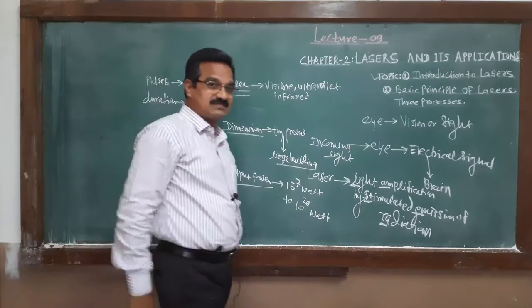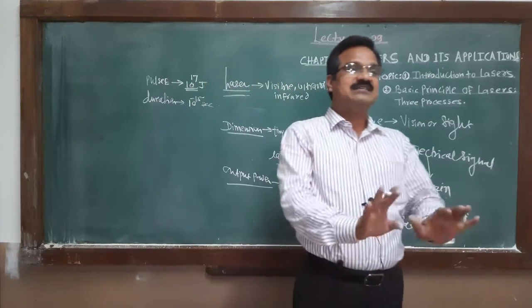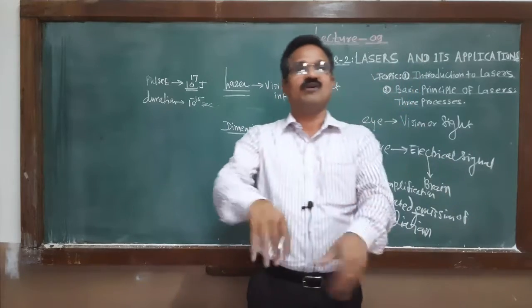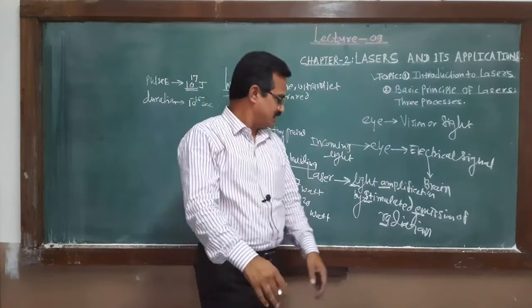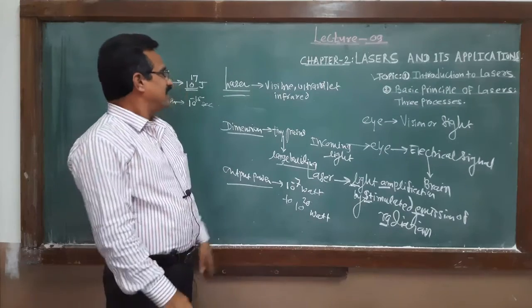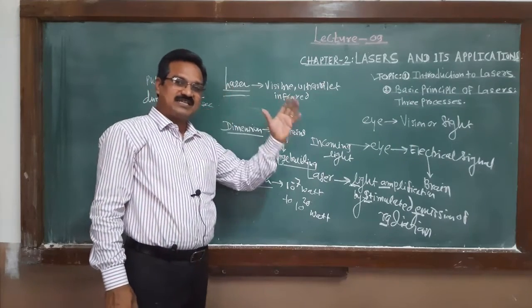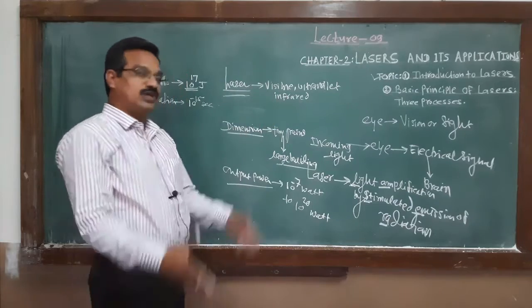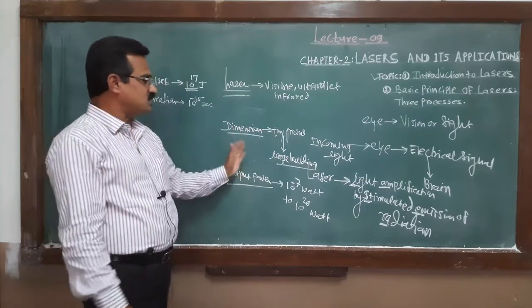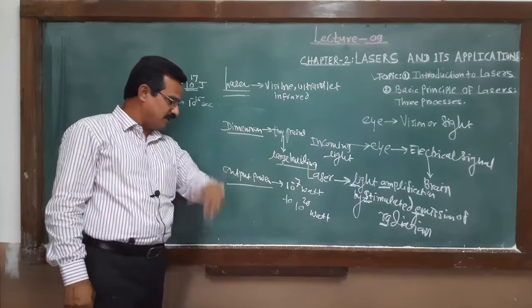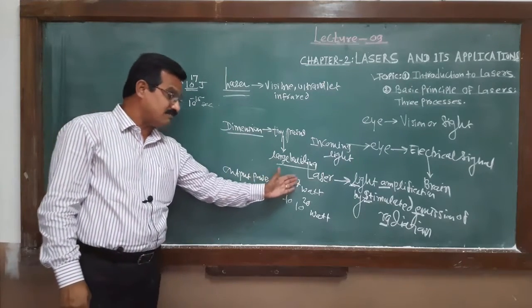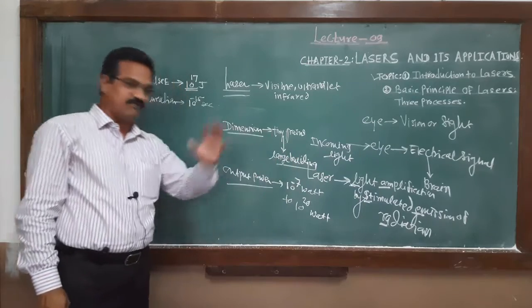If anybody asks, what is meant by the laser? The laser is nothing but a light source, and it is totally different from the conventional light source. Laser emits a light in different regions: visible, ultraviolet, infrared. What about the dimension of the laser? It is from tiny grains to the large building. What about the output power of the laser? 10 raised to minus 7 watt to 10 raised to 20 watt.